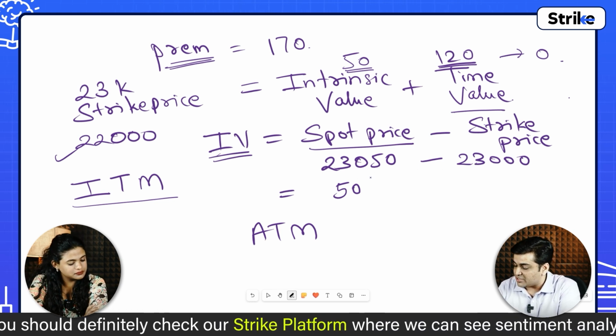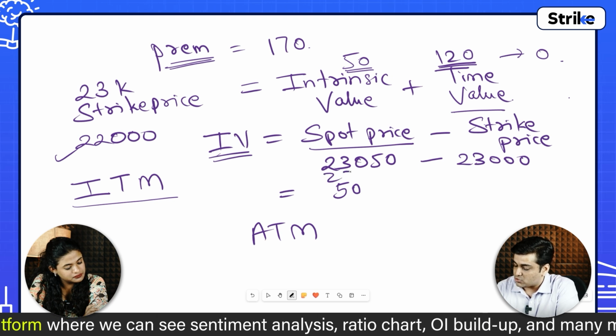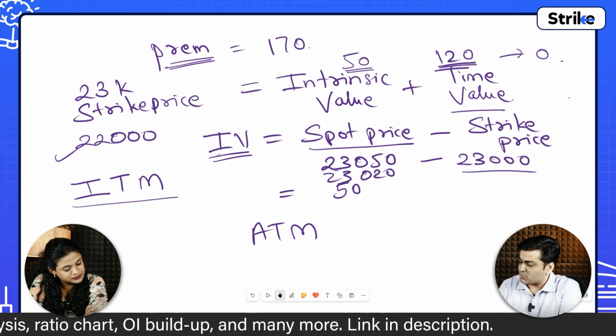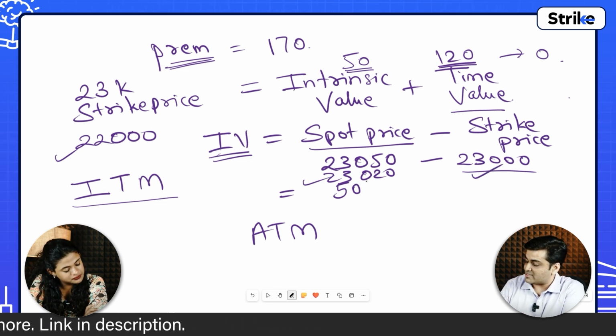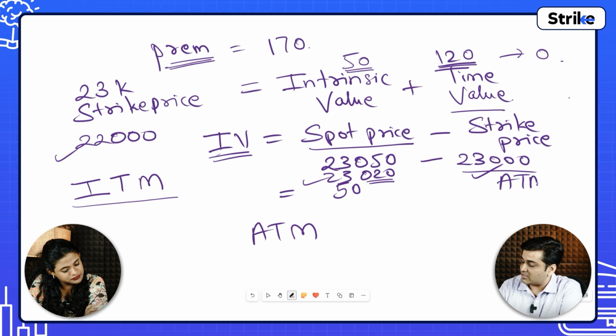Suppose spot price was somewhere around 23,020 and strike price is 23,000. It's very nearby. So when spot price is at 23,020, this strike price will be classified as an at the money option, because it is very near and the intrinsic value is very close to 0.